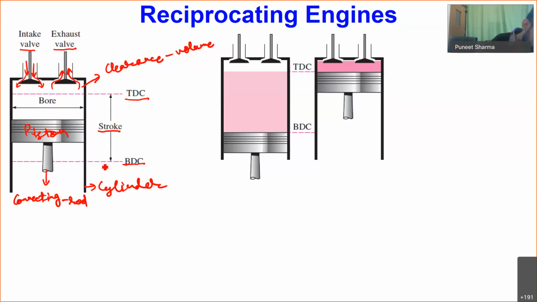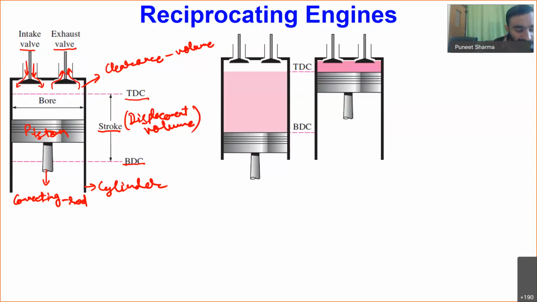While the piston moves from bottom dead center to top dead center, it covers a certain amount of volume in the cylinder. That volume is referred to as displacement volume.